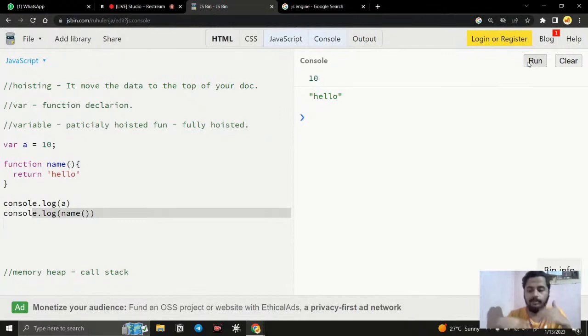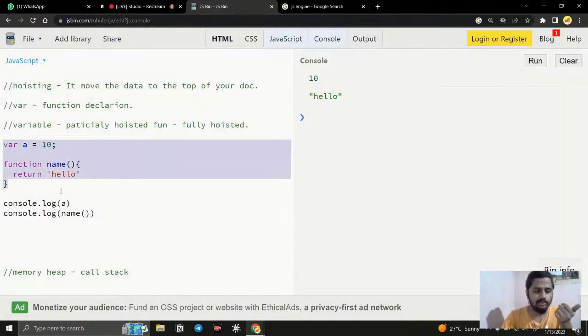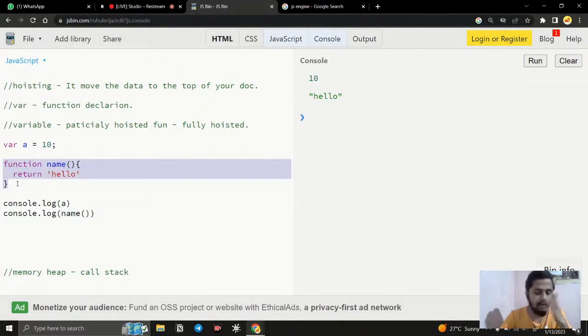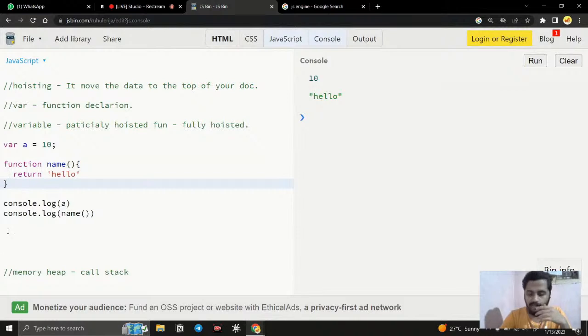But initially, how the memory allocation happens: before JavaScript starts to execute, it reads everything in the document, and the memory allocation happens with the hoisting process. So it will scan whether a var keyword is there or a declaration function is there. Before JavaScript executes the file, the memory allocation is going to happen. So we know variables are partially hoisted, functions are fully hoisted.